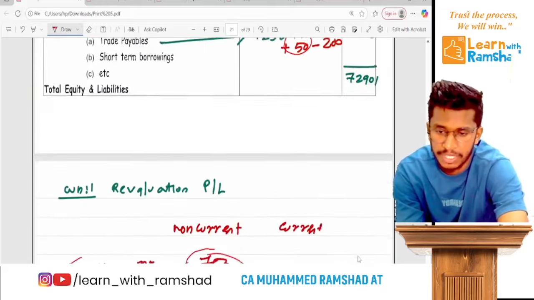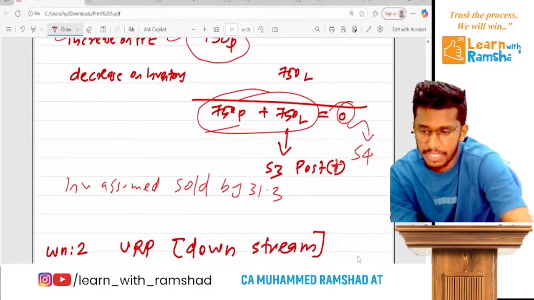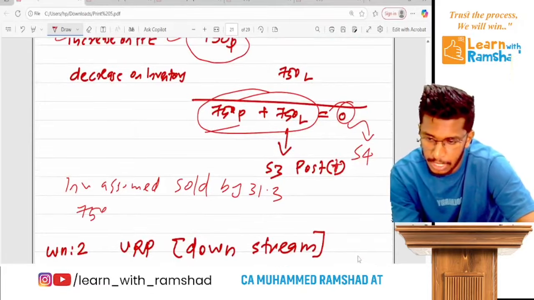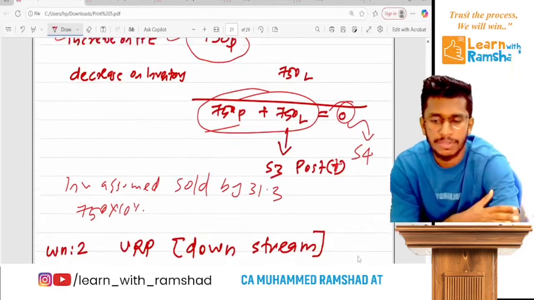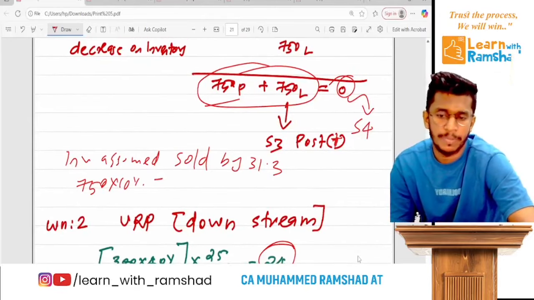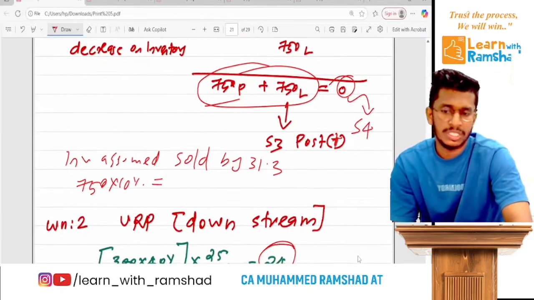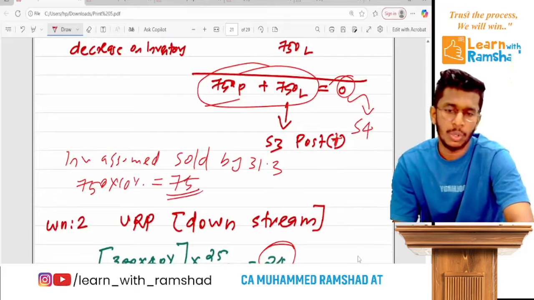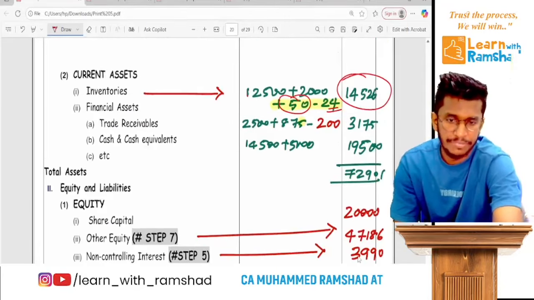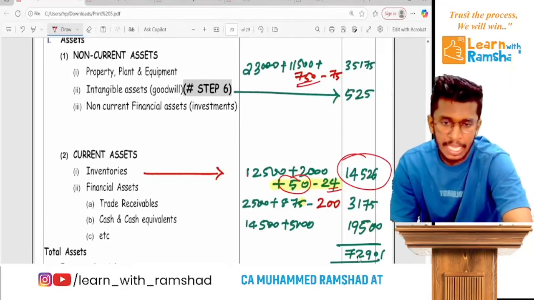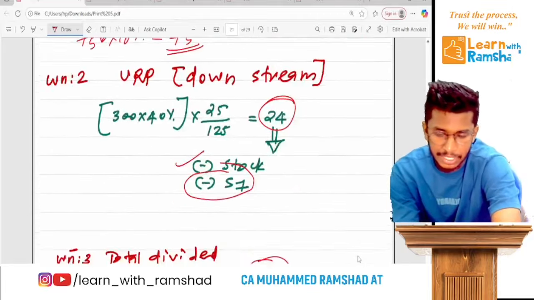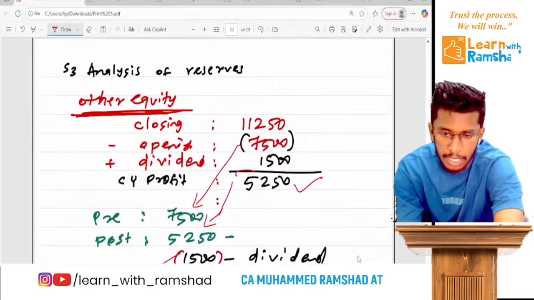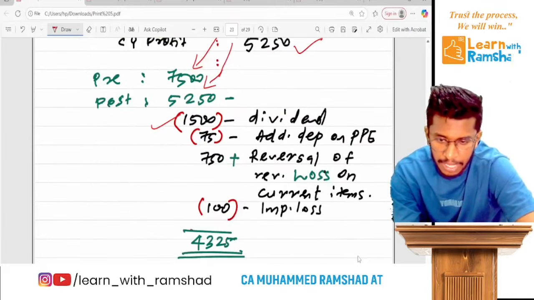So 750 is the revaluation amount. After that, 750 into 10%. Since it's not the middle of the year, we can calculate the depreciation in an easy way, which is 75. So you have to deduct this first from the asset PPE, then you have to deduct from step 3 post P&L. So that is done here. You can check it. 75.